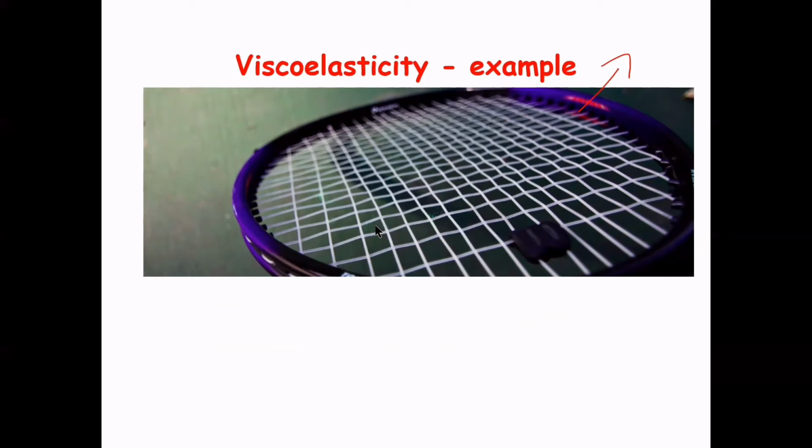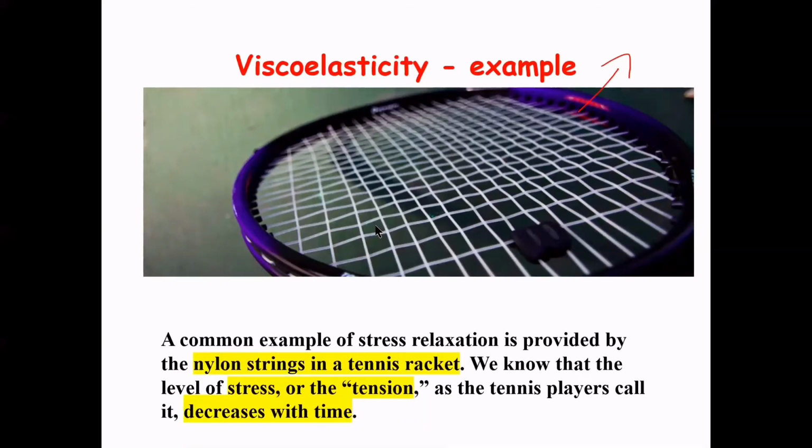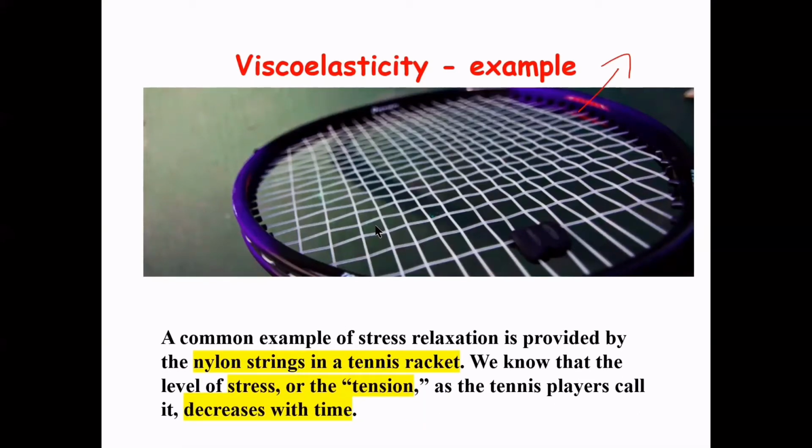And what is the difference between a viscous material and a viscoelastic material? Unlike a viscous material, when applied stress is removed, part of the strain will recover over a period of time. The example of stress relaxation, as I mentioned before, is the nylon string in a racket. And for strain recovery, the example is when we put something heavy on a carpeted floor.